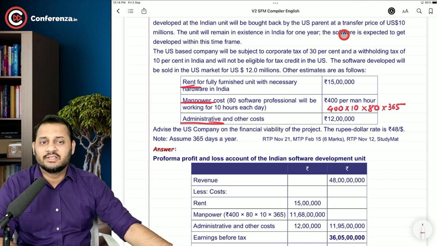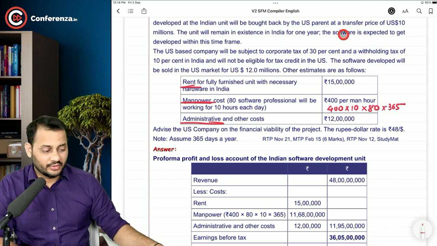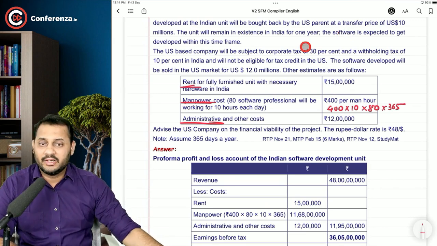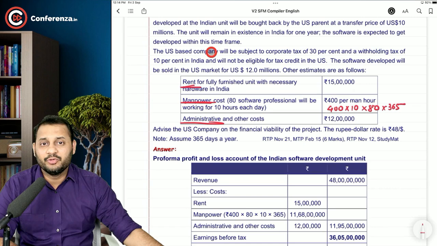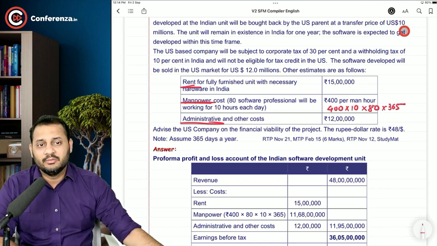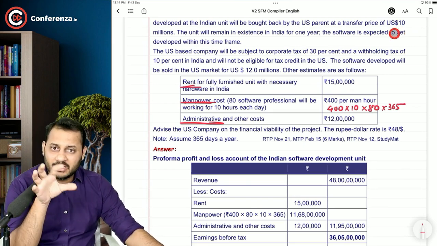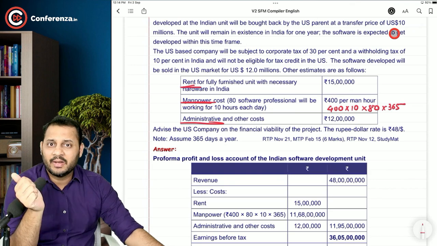So let's first consider step by step total selling price. We have to pay the taxes on the profit. So we need to know the sales and the purchases and the expenses as well. So sales will be 10 million US dollar because the parent company will buy back, but the Indian unit will sell it to the parent company, na?